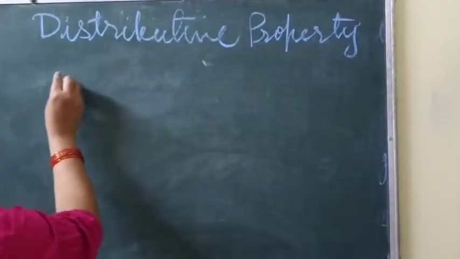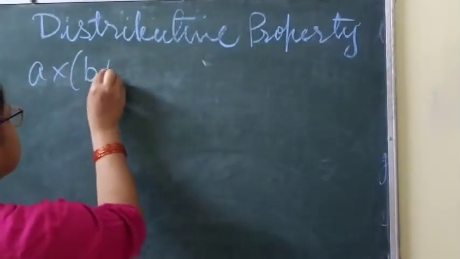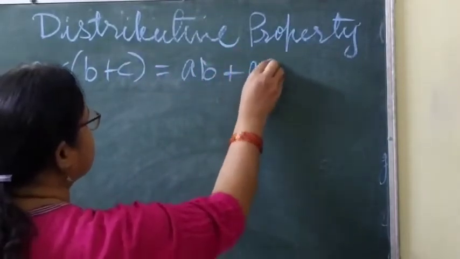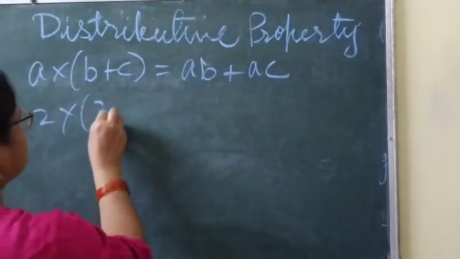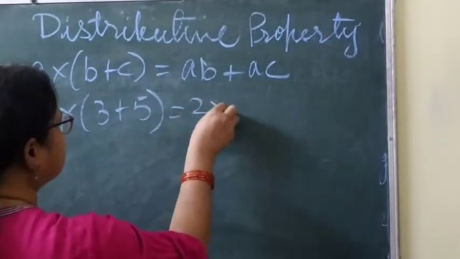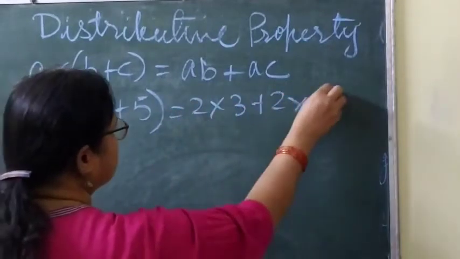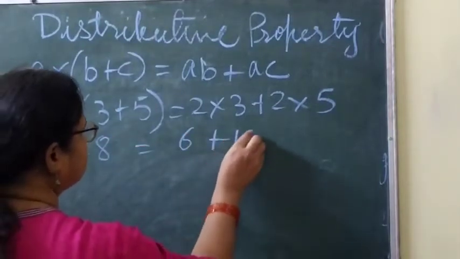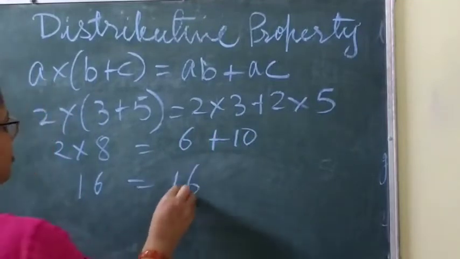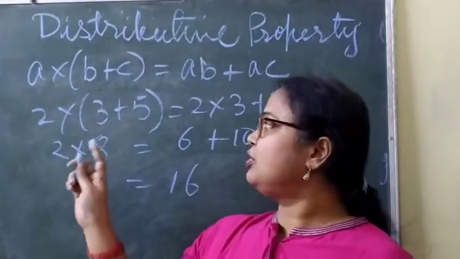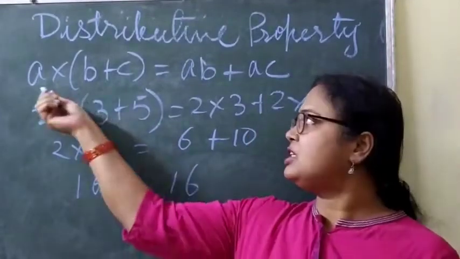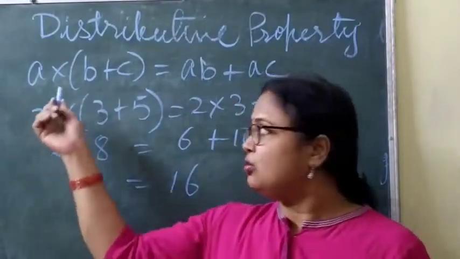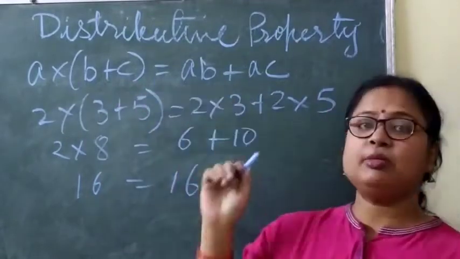Distributive property. According to this, if the numbers are arranged like this, like A into the bracket B plus C, then you get AB plus AC.